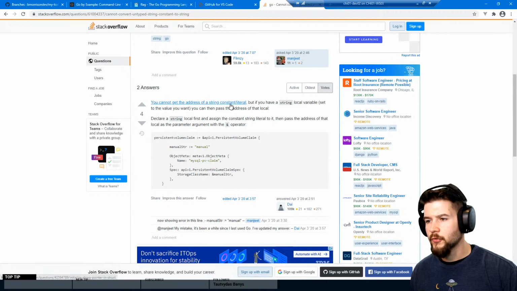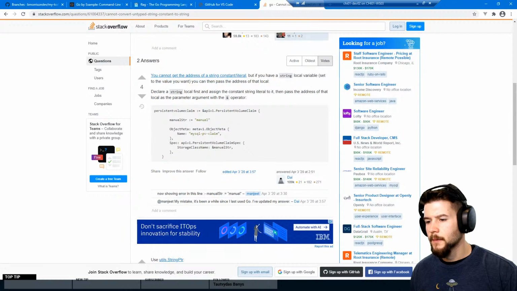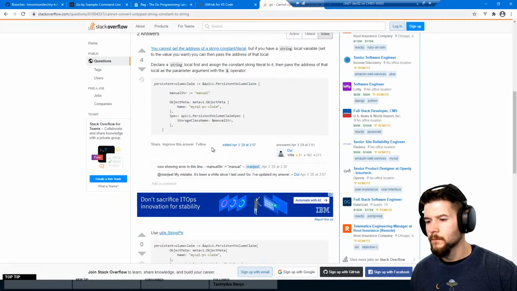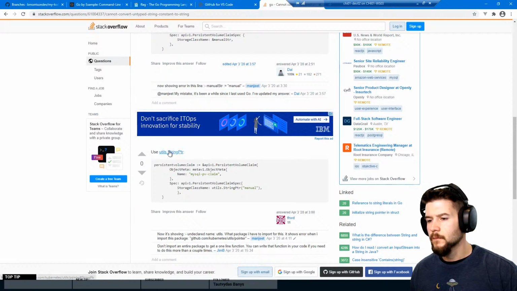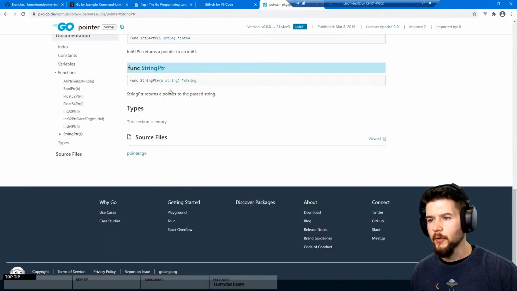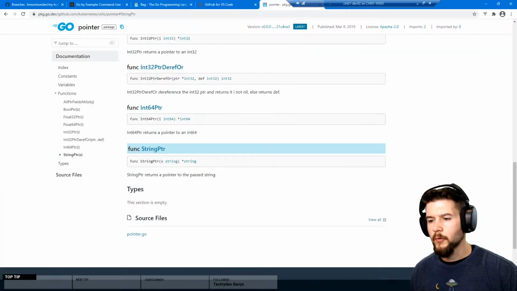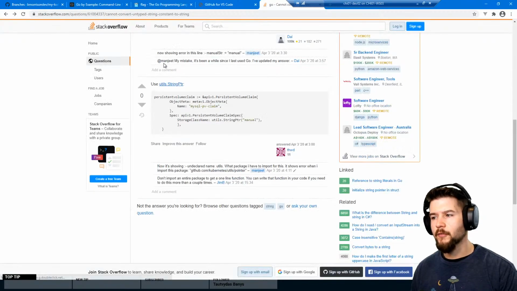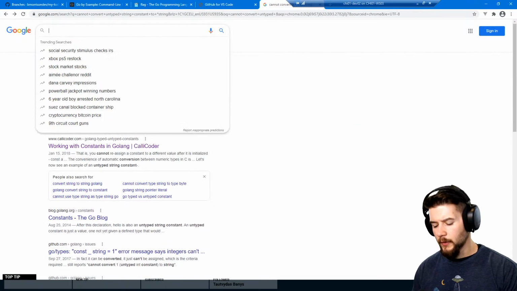You can't get the address of a string if you have a string local variable. Let's check this library here. Func PrintString. So that returns a pointer to the passed string. I guess I want to convert a pointer to a string. That's probably what I'm looking to do.